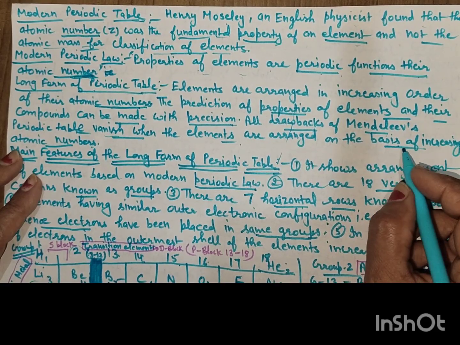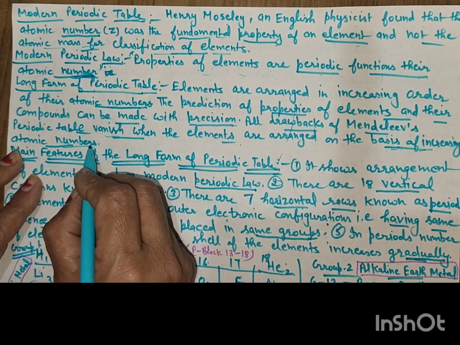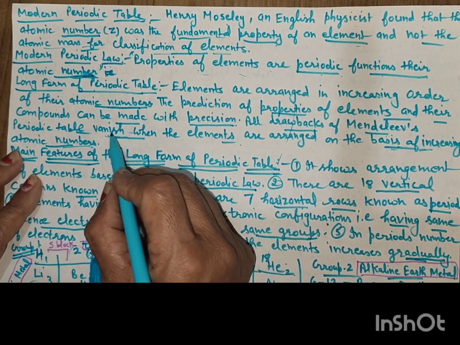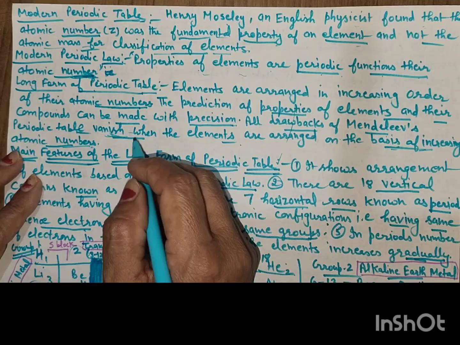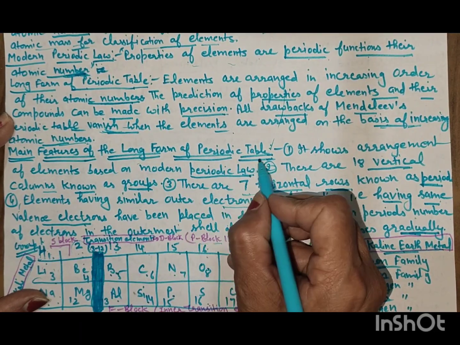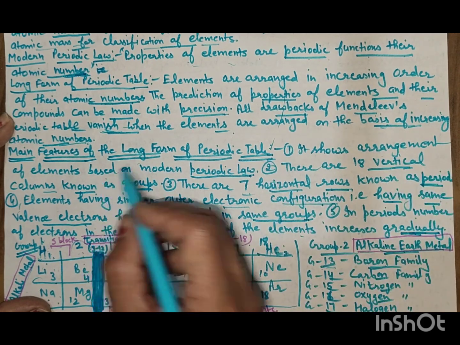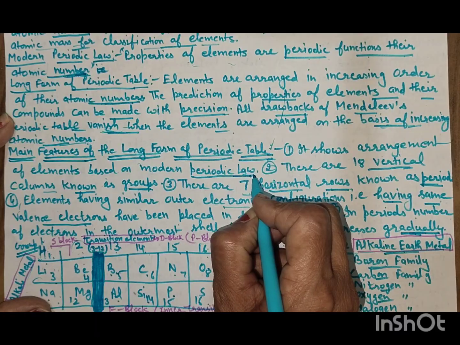When the modern periodic table was arranged on the basis of atomic number, all the drawbacks vanished. What was the main feature of the long form of the periodic table? It shows the arrangement of elements based on the modern periodic law.